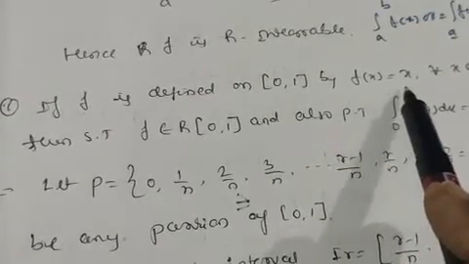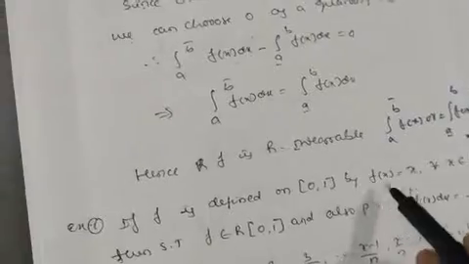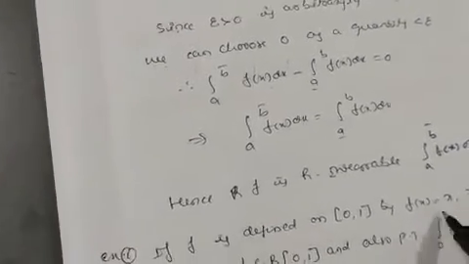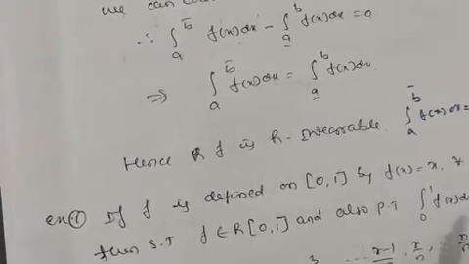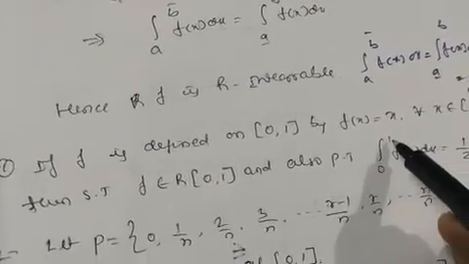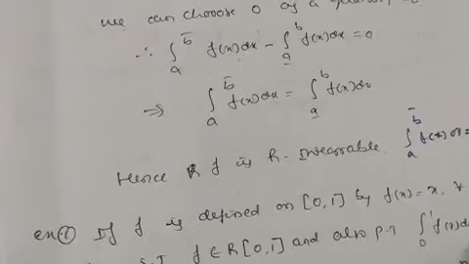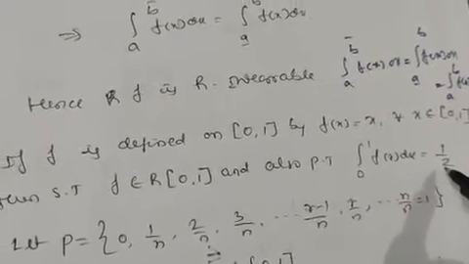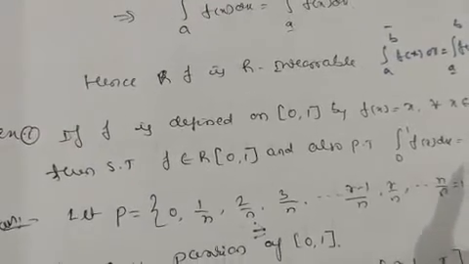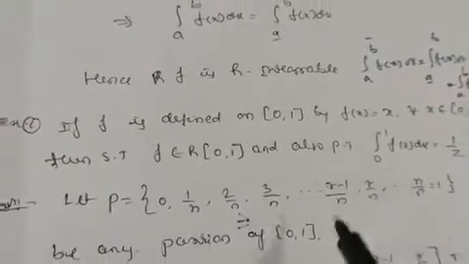because here f of x is x, and its integration is x square divided by 2. Between the limits 0 and 1, x square by 2 means 1 by 2 minus 0. It is 1 by 2. In one step you will get the solution, but using Riemann integration you have to prove this here.